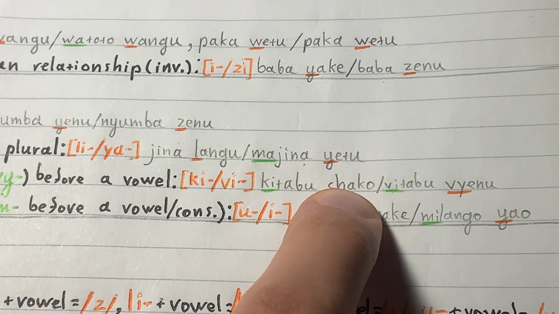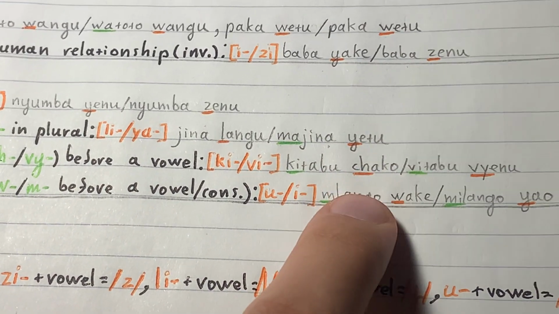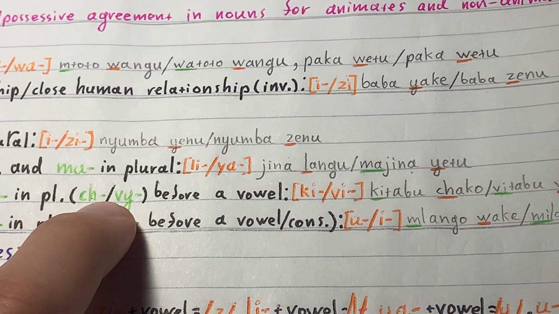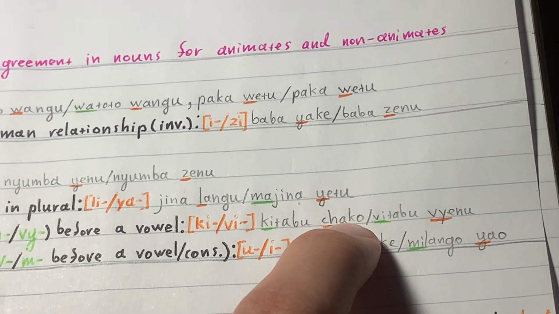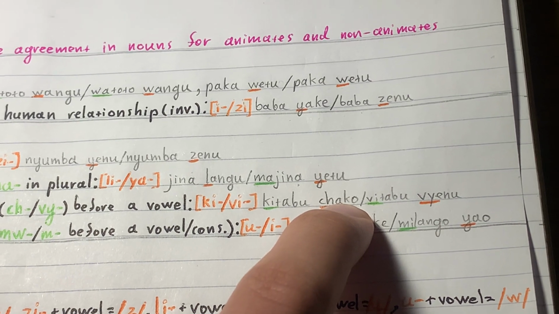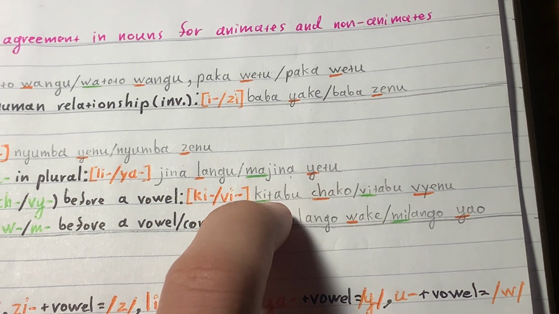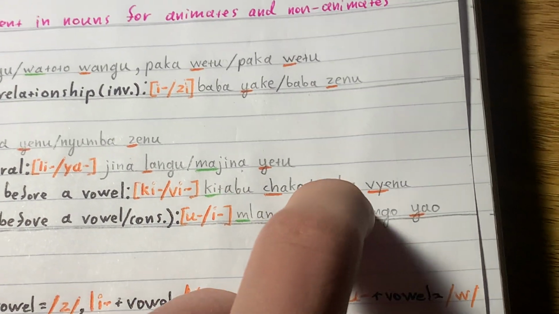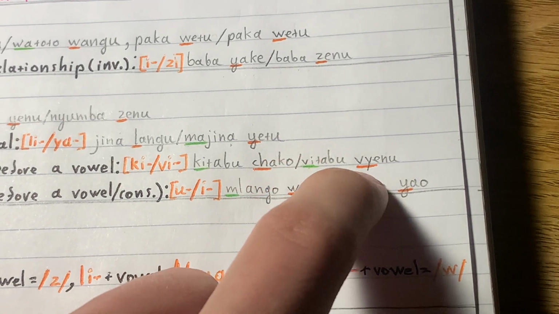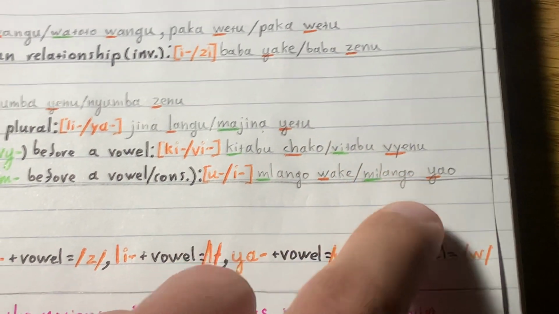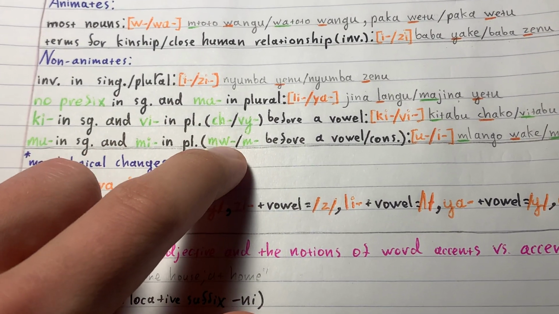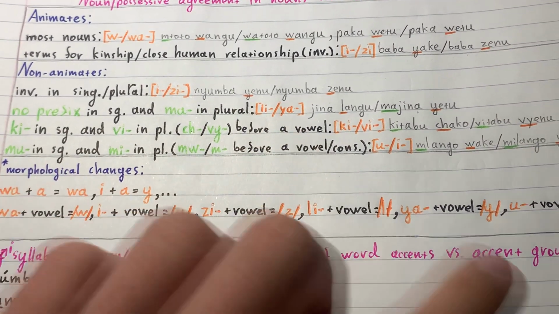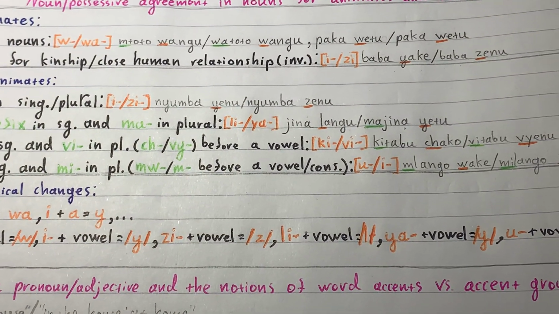And because there is always going to be a vowel in possessive, you will just have to use this. Kitabu chako. Ako means yours, I believe. Your book, kitabu chako, and y'all's books, kitabu vienu. And the last one is basically the same, just mu, mi, but you're going to use m before a vowel, and there's also always going to be a vowel.